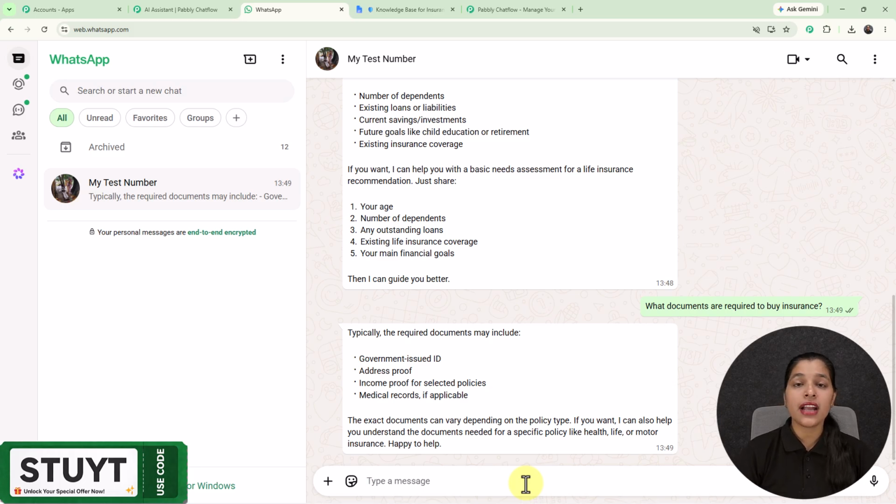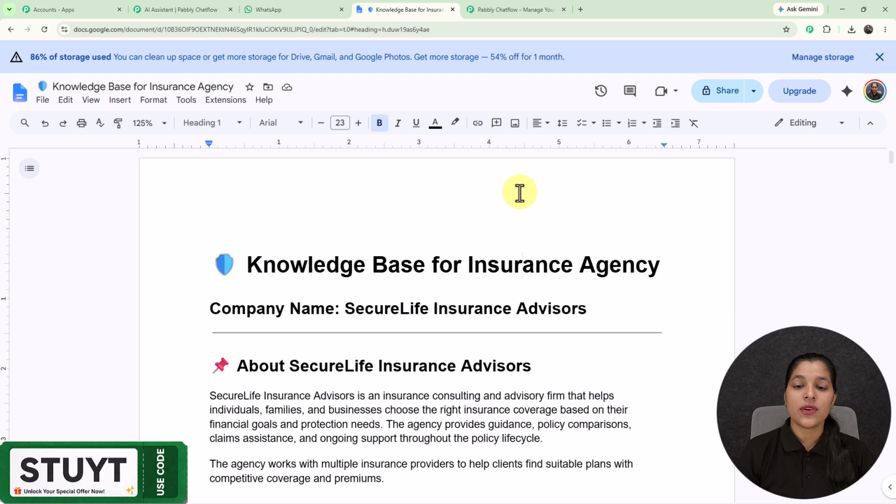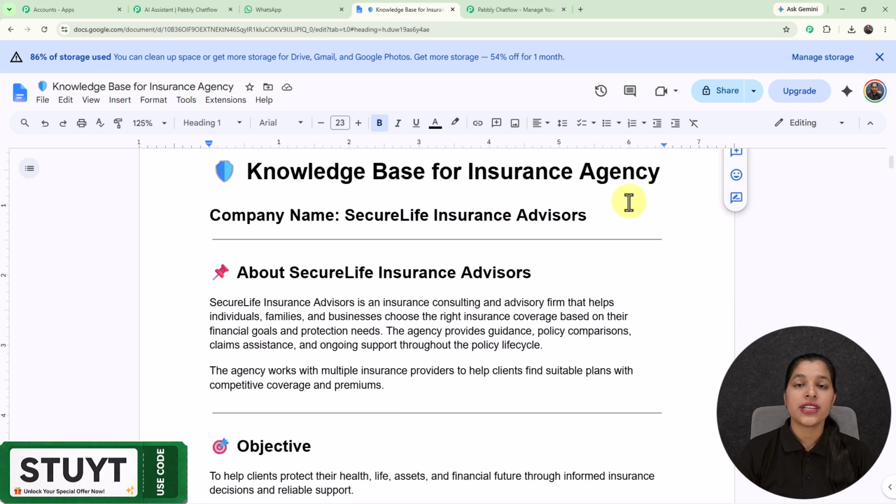And now you might be thinking how I'm getting all these responses exactly based on my business. So it is doing so because I have provided a knowledge base to this AI assistant. So knowledge base is basically a document consisting of the details of my business. So right here you can see that this is the knowledge base which I have created for my insurance agency.